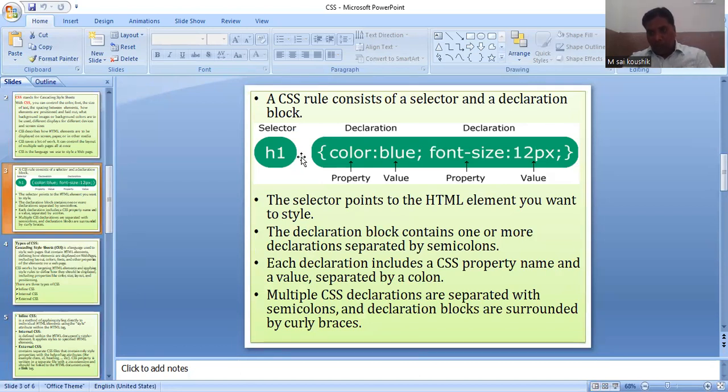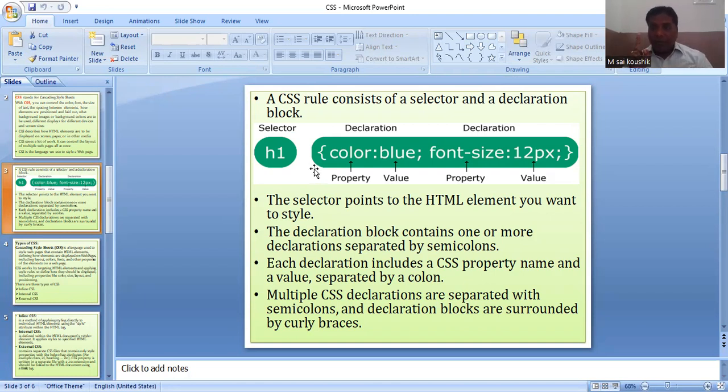In this HTML web page, in this HTML document, what are you doing? You are modifying only one line, one heading, one portion, one area. Is it clear? Where you apply the modification to a particular area in the web page, that is called inline CSS. If you take the modification for the entire HTML document, that is called internal CSS.